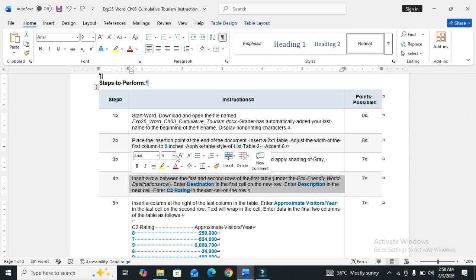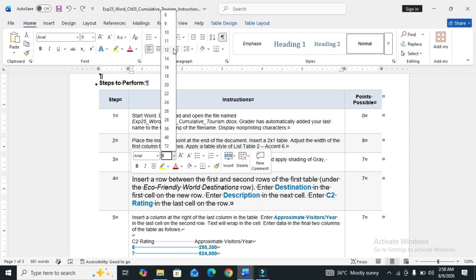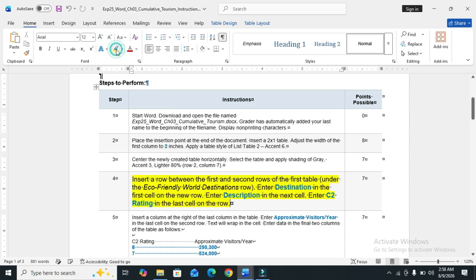First we increase the text size and color it. So step number 4 is: insert a row between the first and second row of the first table under the eco-friendly word destination row and enter Destination in the first cell of the new row, enter Description in the next cell, enter C2 Rating in the last cell of the row.